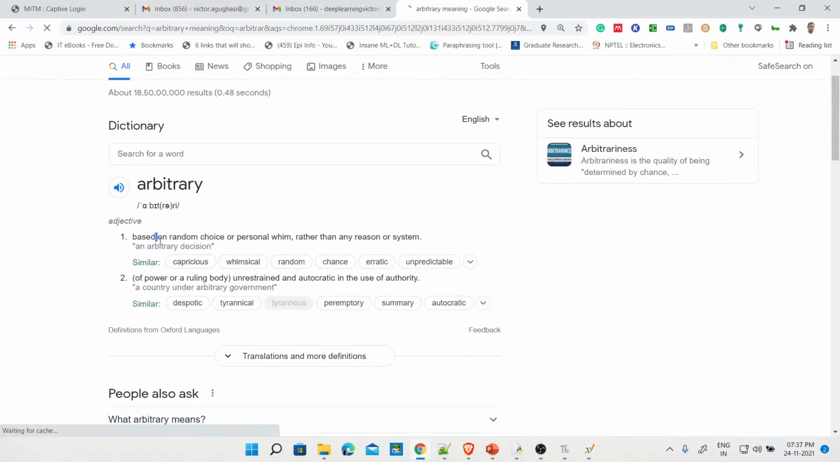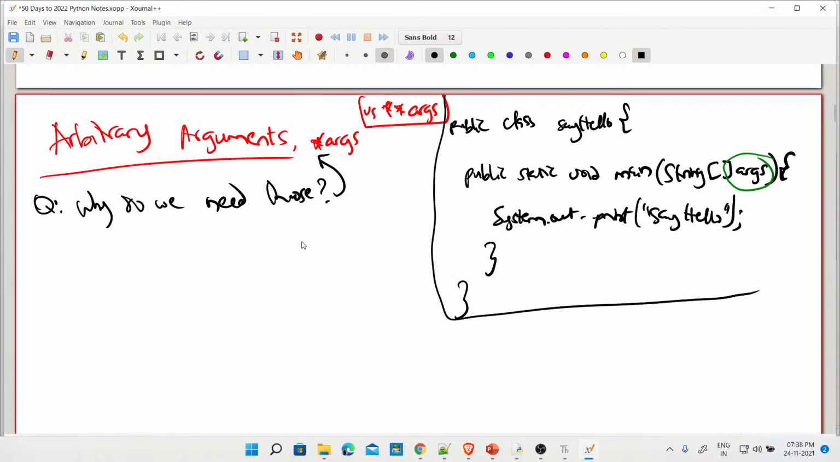So arbitrary is based on random choice or personal whim, okay? Or that means like chance, erratic, unpredictable. So in the context of whatever we are doing, we are talking about unpredictable, okay? We don't know how many parameters we have to pass at runtime. So that's why we use these arbitrary arguments, okay? So this is what I expected to see.